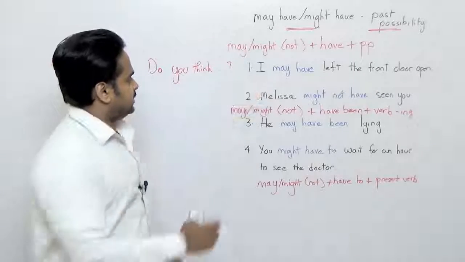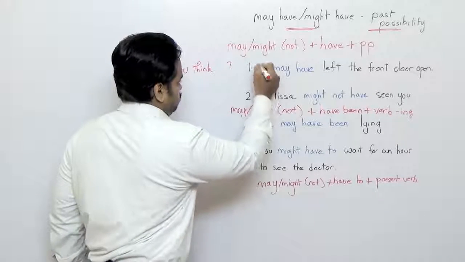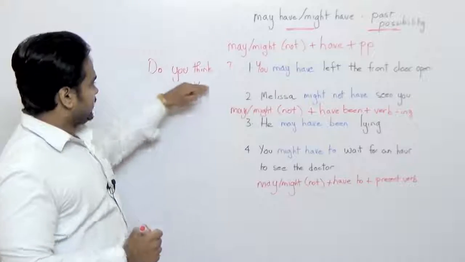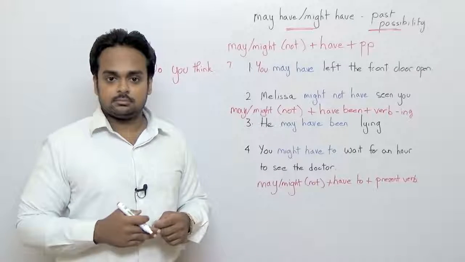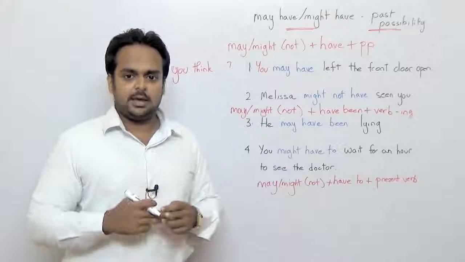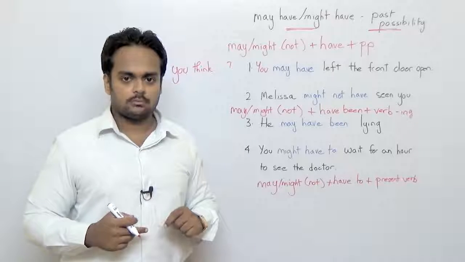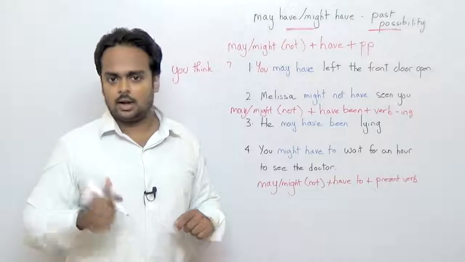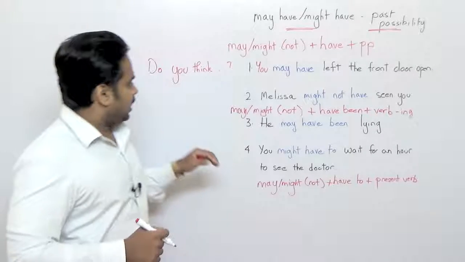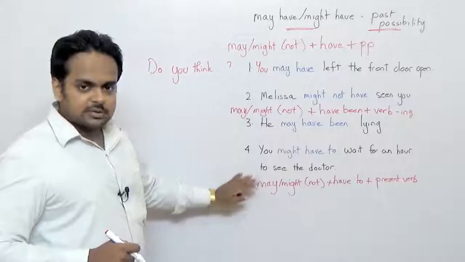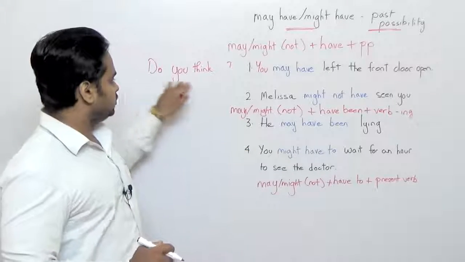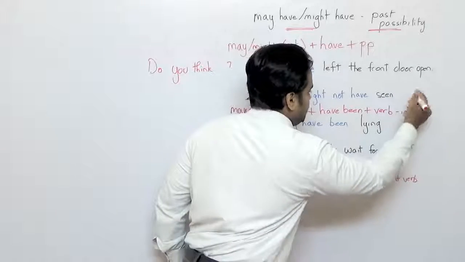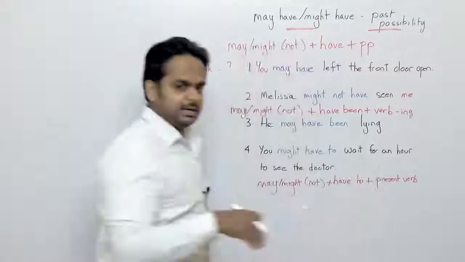Okay, you take that off. So in this sentence, I'm going to change this to you just to make it more realistic. So take a look at it. Do you think you may have left the front door open? So someone might ask me, hey, do you think you may have left the front door open? And I might say, maybe I did. I have to go back now. Okay. You can turn all of these into questions simply by using do you think? Okay. I'll change this to me, just to keep it interesting.